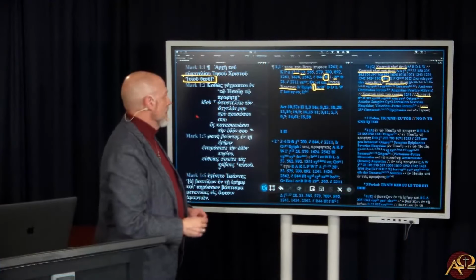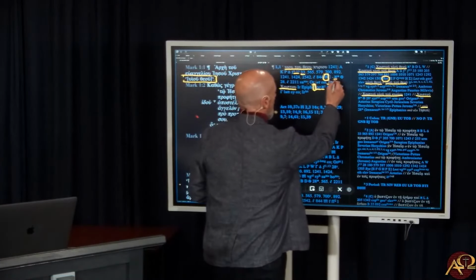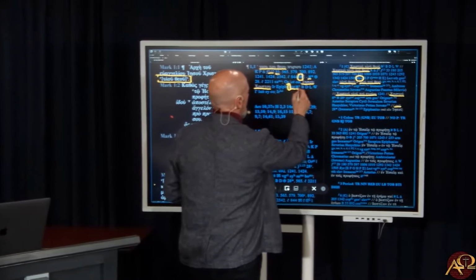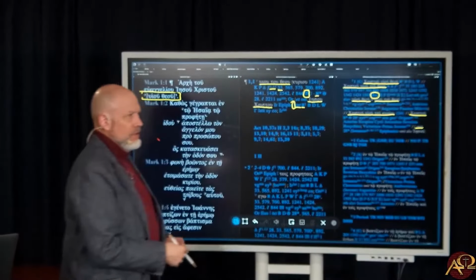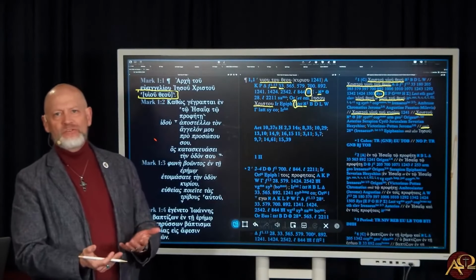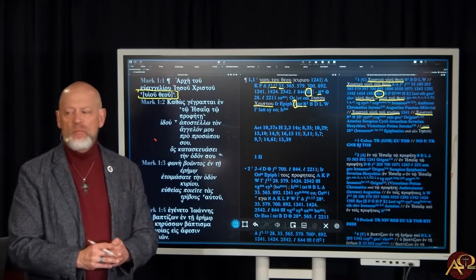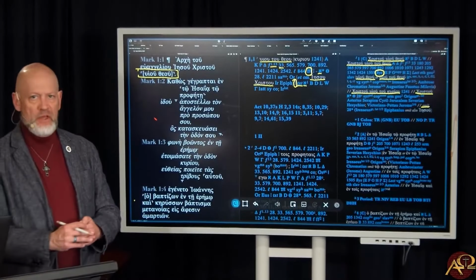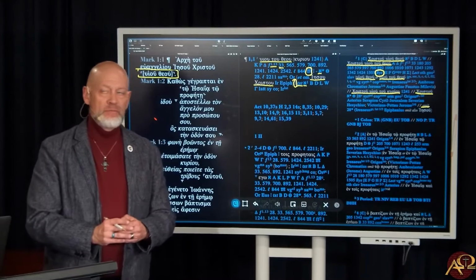What's that all about? Well, when you put the asterisk next to Aleph, that means the original hand, and then the 1 means the first corrector. Now, how do you know when that took place? You don't. There have been more studies done on Sinaiticus and its correctors than I think any other manuscript.